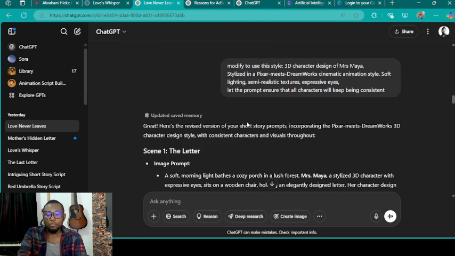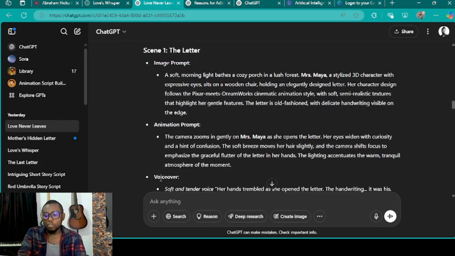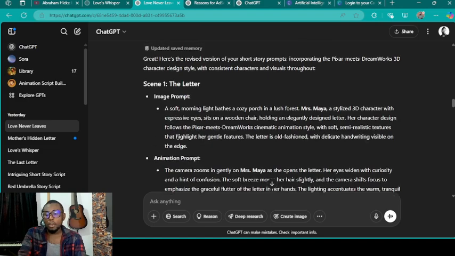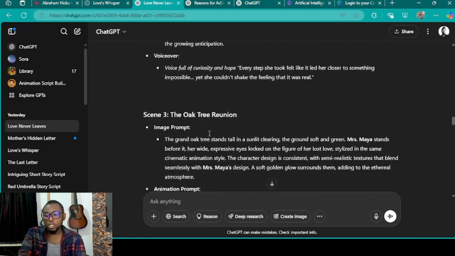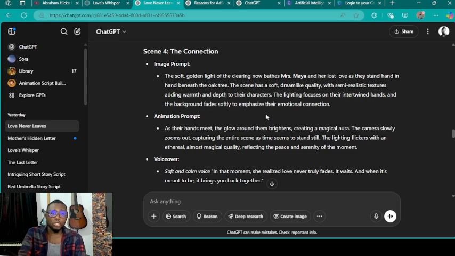All right, so finally it gives me something like this. This is beautiful. It has the image prompt, the animation prompt, and the voiceover. This is everything we need. Now it has those for all the different scenes. As it is here, we have 4 scenes in all. This is a very short story for the sake of this tutorial.